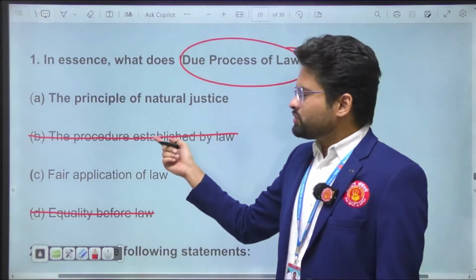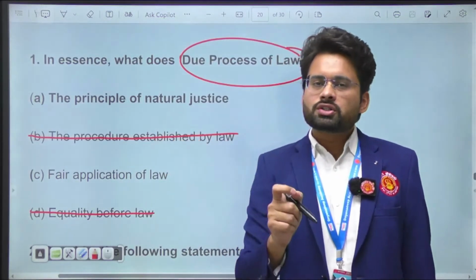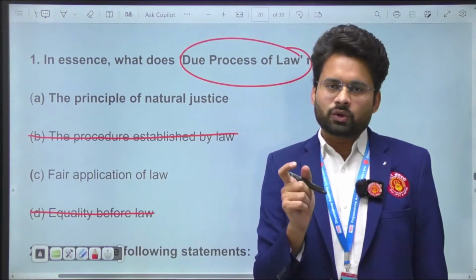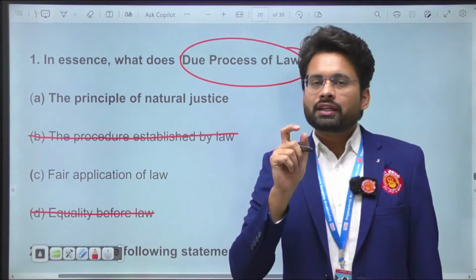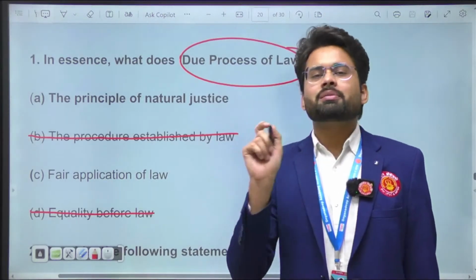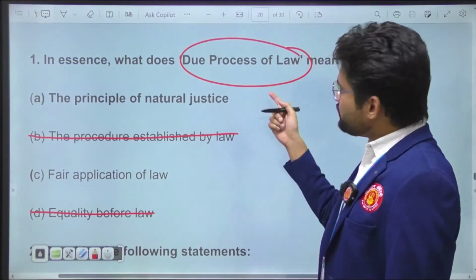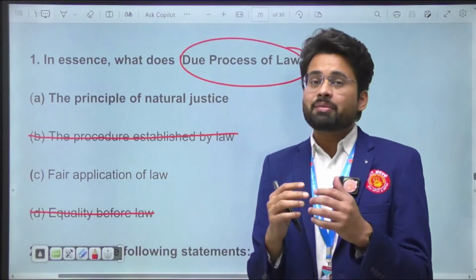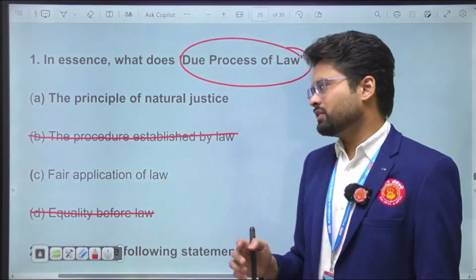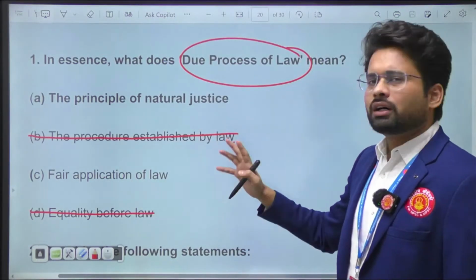What do we mean by procedure established by law? The courts will take a review of the laws, that is called judicial review, and they will only review if the law is in line with the process established by the constitution. And in due process, they will examine everything about the law, its fairness, whether it is arbitrary or not arbitrary, and so on.